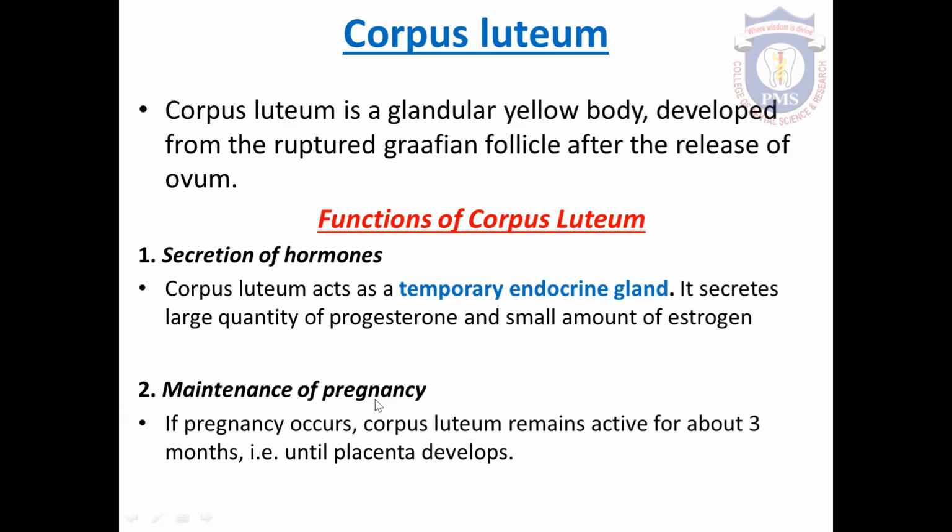Progesterone is a pregnancy maintaining hormone. The progesterone is secreted by corpus luteum. So if the pregnancy occurs, this corpus luteum remains active for the next 3 months until the placenta develops. And this progesterone maintains the pregnancy. So these are the functions of corpus luteum.